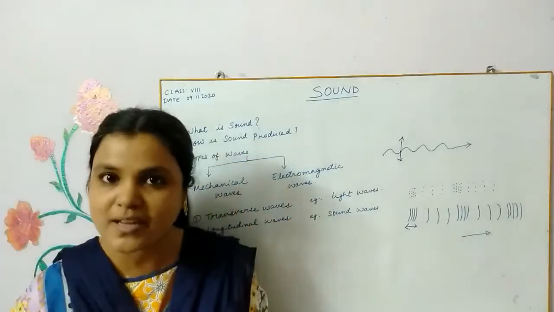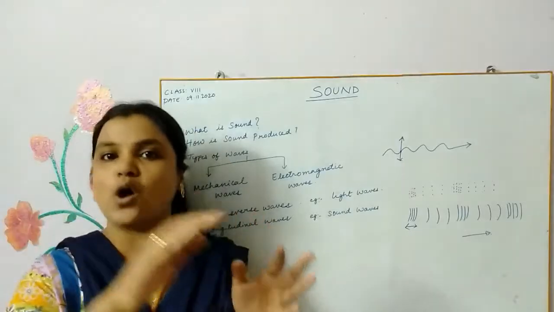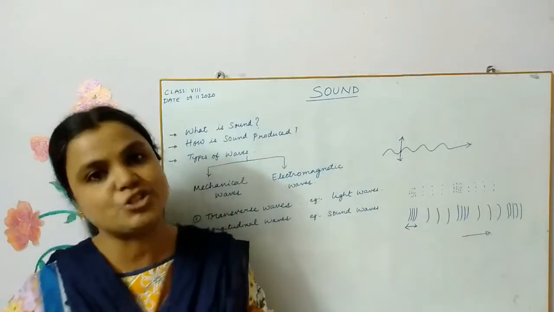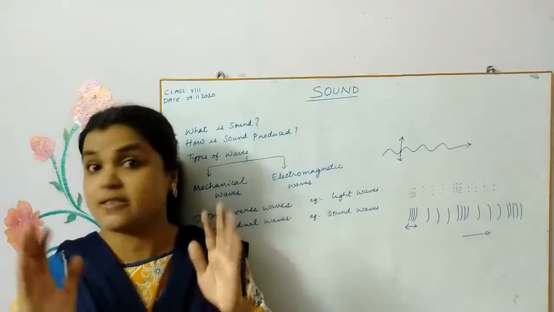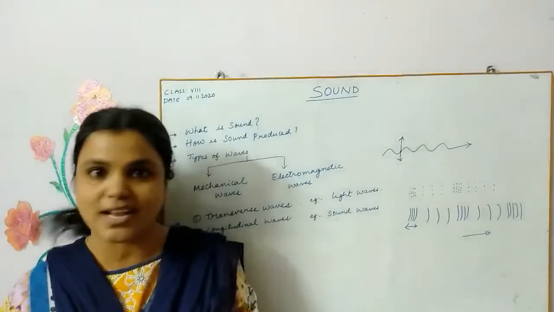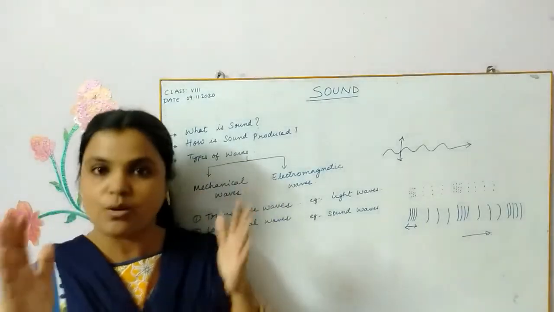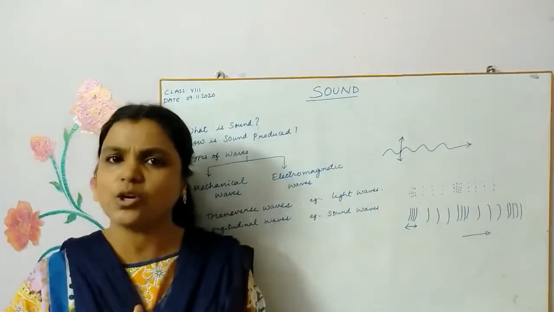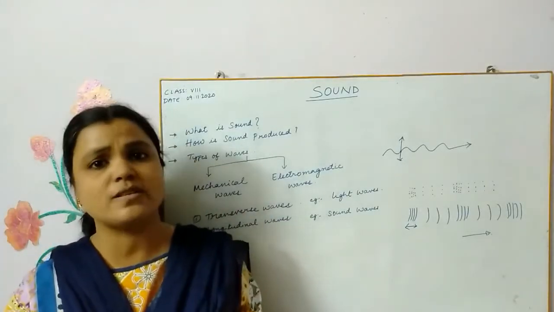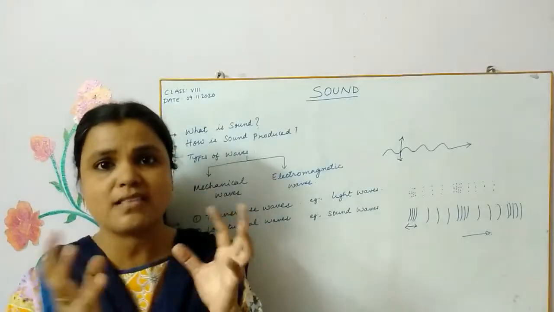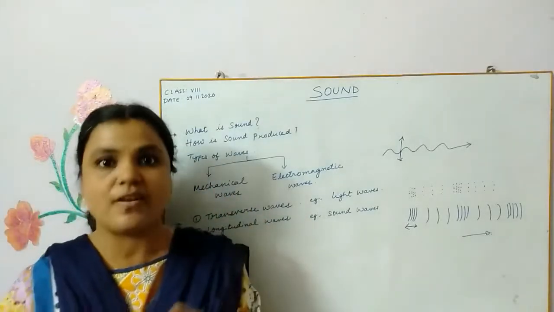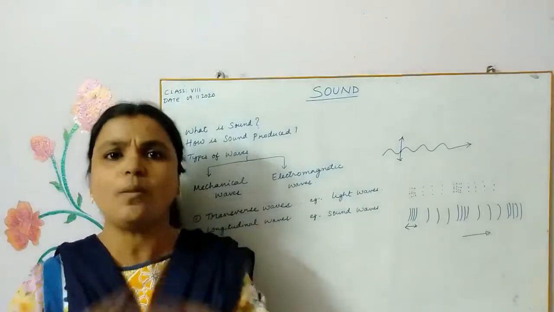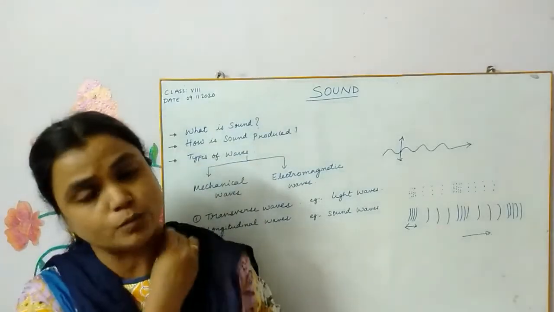Sound is a form of energy which travels in the form of waves from one point to another. We have been learning this since our childhood, right? So that sound requires a medium to travel. So in vacuum, what is vacuum? Already I taught you. Vacuum is a region or a place where there is no matter at all. Where there is no matter, no medium, we call it vacuum.